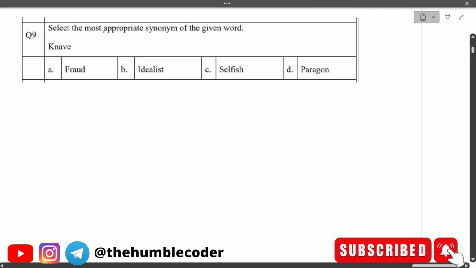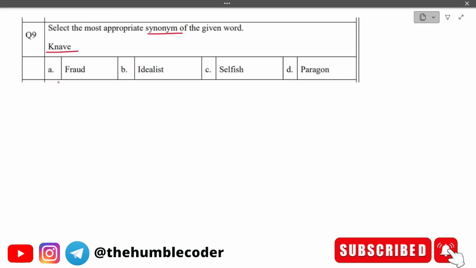In this question, again, we need to find the most appropriate synonym of the given word, and the word is knave. The options are fraud, idealist, selfish, and paragon. Before that, I'll tell you the meaning of the word knave. The word knave refers to a dishonest or unscrupulous person. Basically, knave means a dishonest person.